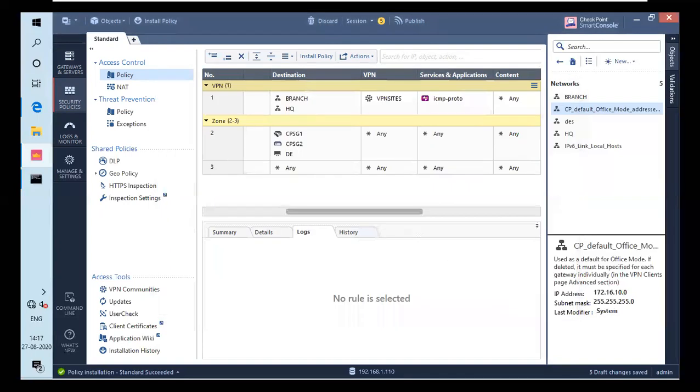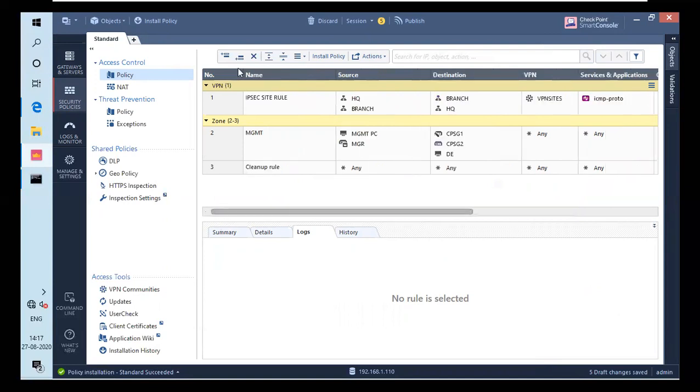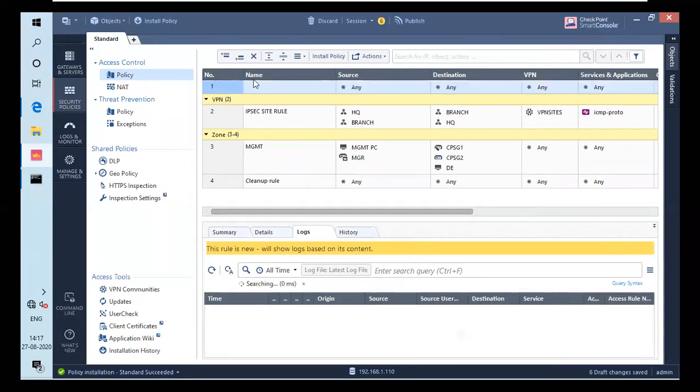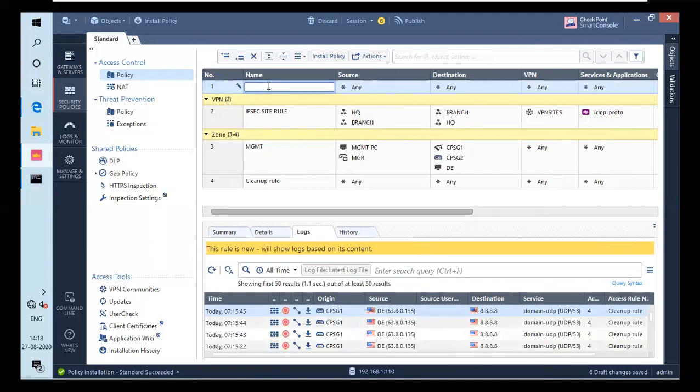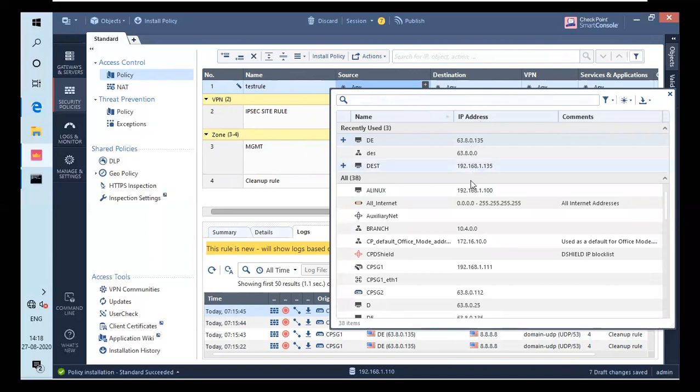Now we have a content tab, as you can see, and let me minimize this objects tab. Now you can perform anything, it's basically up to you. I will create a new rule, just for content awareness. You can right click, or you can click this button. I will name it test rule. In the source, it can be the internal network, or you can mention any network. I will go for internal networks, which is 192.168.